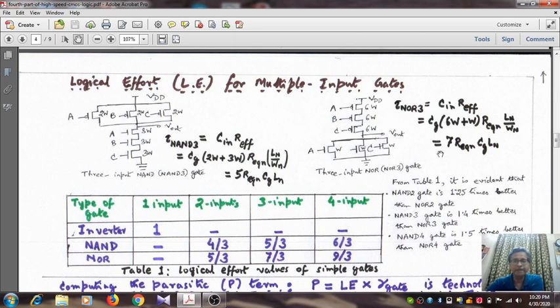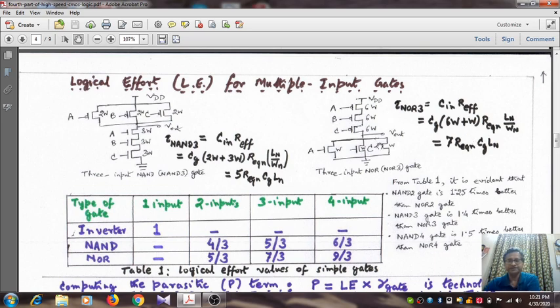Similarly, now look at the 3 input NOR gate. For a 3 input NOR gate, the 3 PMOS transistors will be in series, whereas the NMOS transistors will be in parallel. So what are the widths? This is 6W each, so that their series combination will be equivalent to a single PMOS transistor having a width of 2W, okay, right? You can easily understand 6W, 6W, 6W in series produces a single PMOS transistor having a width of 2W.